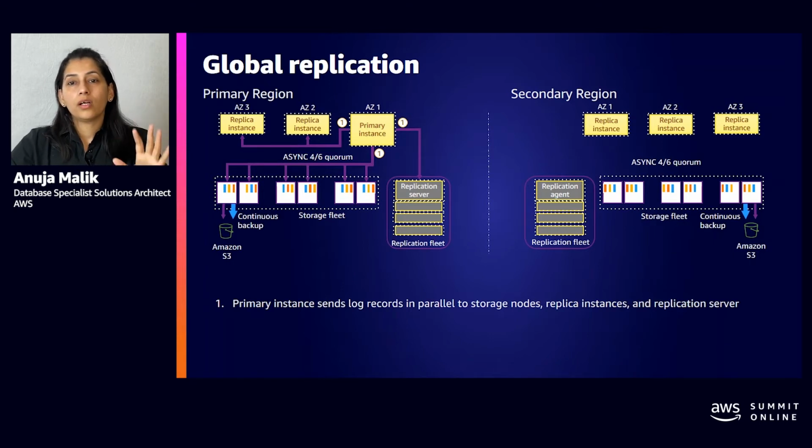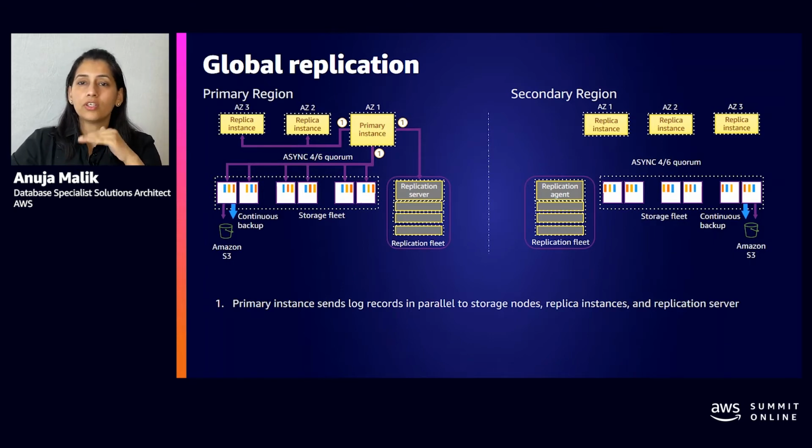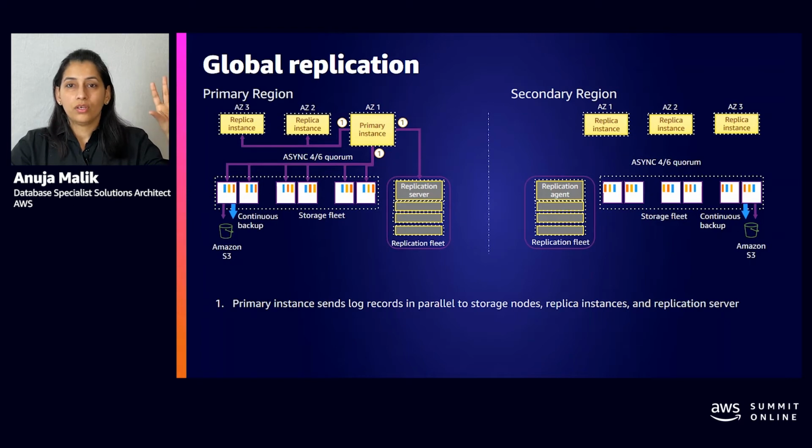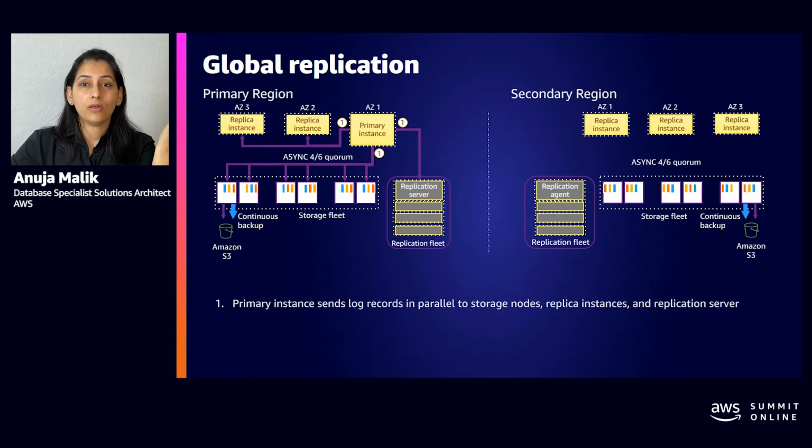Now, the way Aurora Global Database works, in the storage layer, we have an additional component for outbound replication. The primary or the source region will have an outbound replication, and the secondary or the target region has a corresponding inbound replication component. Now, these agents are basically microservices that are continuously communicating with each other, where the outbound replication agent receives the same log records that all the readers inside the primary region are receiving.